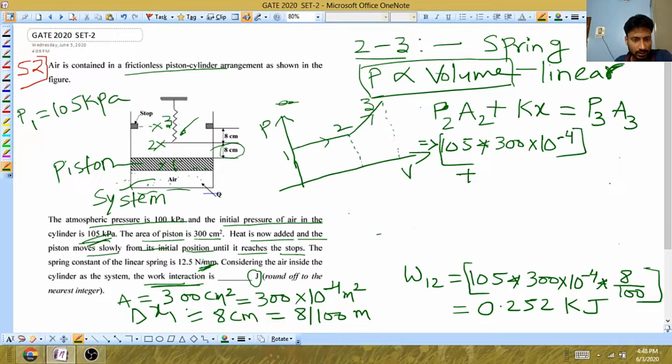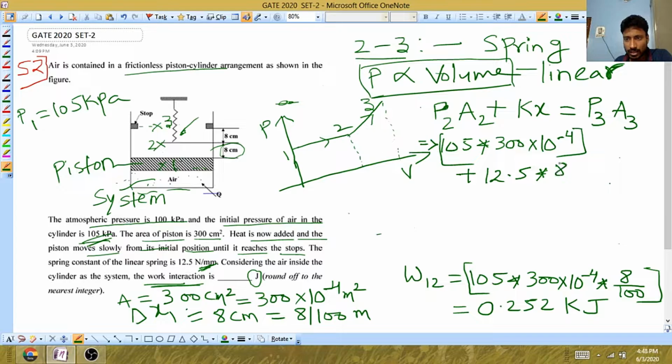If you convert this into Newton per meter, this will be 12.5 kilonewton per meter. So I will write 12.5. Later I will make the unit conversion. So 12.5 into x, where x is basically the shift or the displacement of the piston from 2 to 3. What is that? 8 centimeter.